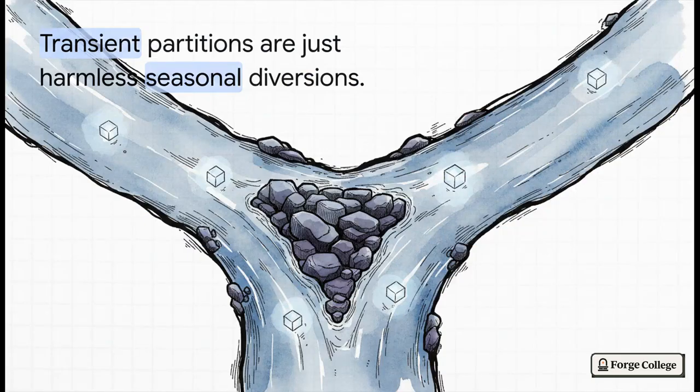Now, in any real river system, you're going to get seasonal diversions, right? Like the water might briefly split around a tiny island before rejoining. Well, in our blockchain river, this is what we call a transient network partition. It's just a localized, really short-lived fork in the chain. And sure, it kind of looks scary for a split second, but it is entirely harmless. Once network connectivity is fully restored, the natural flow of the longest most work chain just heals that diversion, and the river keeps flowing on as a single, powerful current.